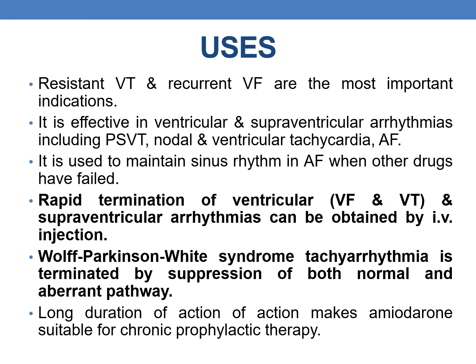Coming to the uses, amiodarone is used for resistant ventricular tachycardia and recurrent ventricular fibrillations. It is effective in ventricular and supraventricular arrhythmias, including PSVT, nodal and ventricular tachycardias, and atrial fibrillations. It is used to maintain sinus rhythm in atrial fibrillation when other drugs have failed. And the rapid termination of ventricular and supraventricular arrhythmias can be obtained by IV injection.